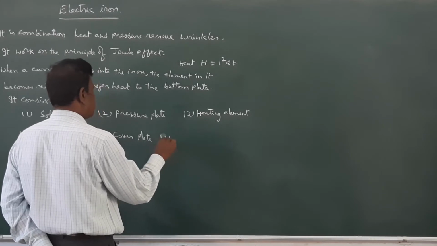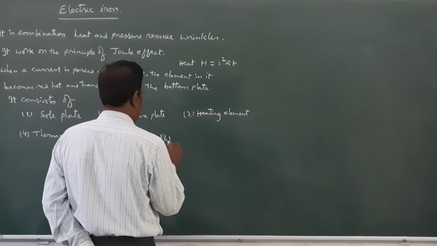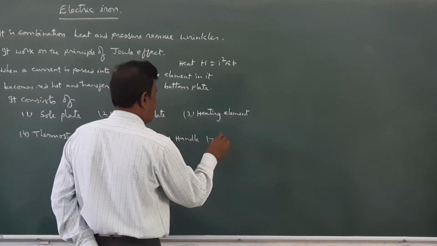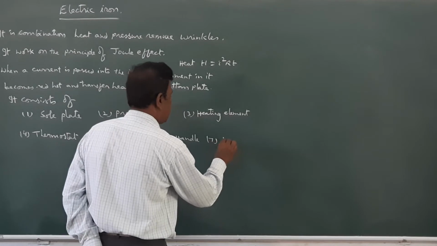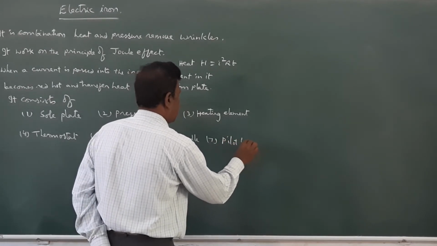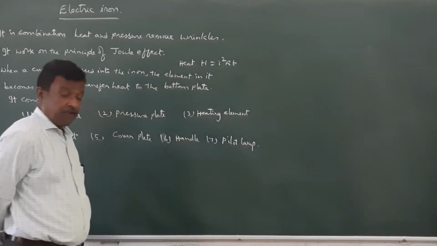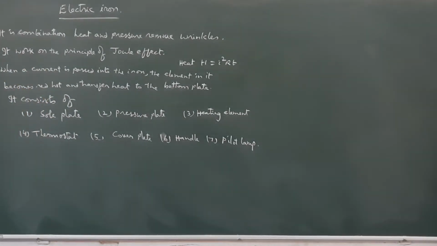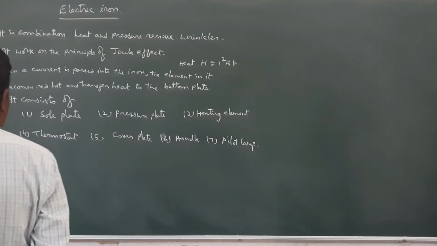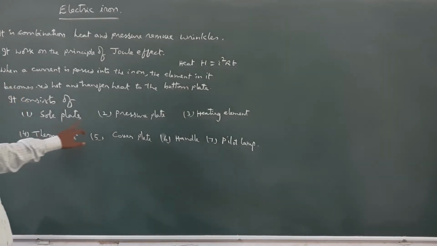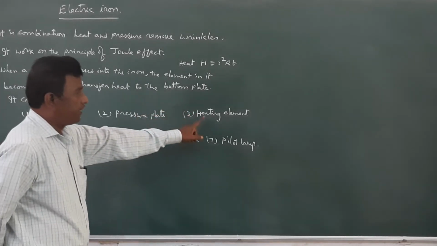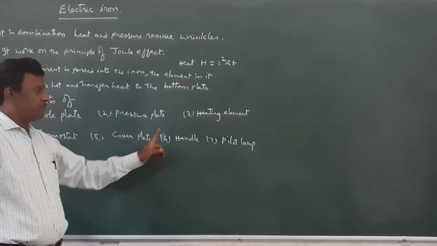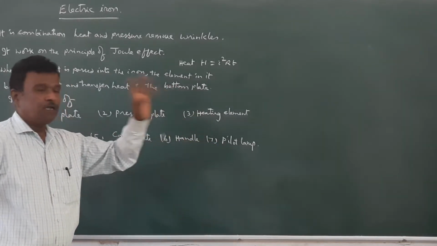This will cover all inner parts. Handle, and another one is called a pilot lamp. These are the essential parts you will find in the electric iron: sole plate, pressure plate, heating element, thermostat, cover plate, handle, and the pilot lamp.